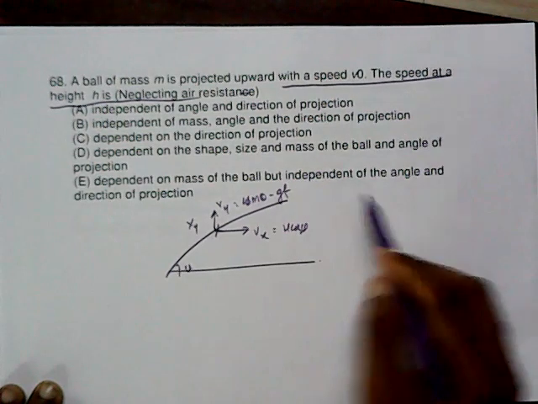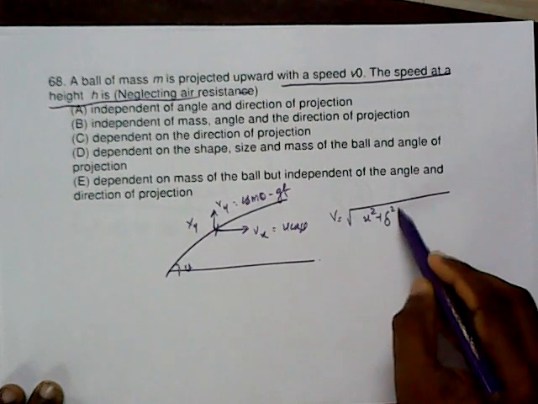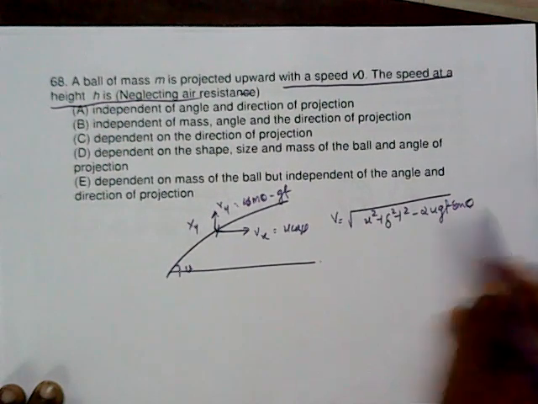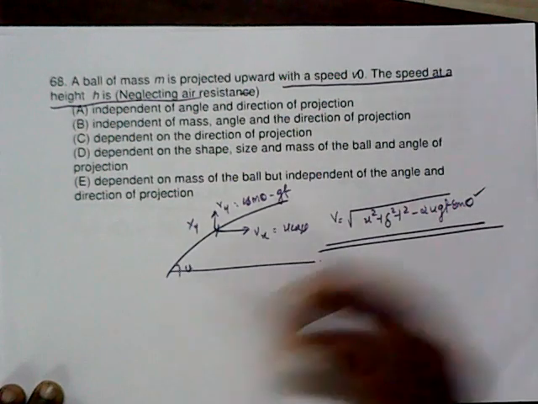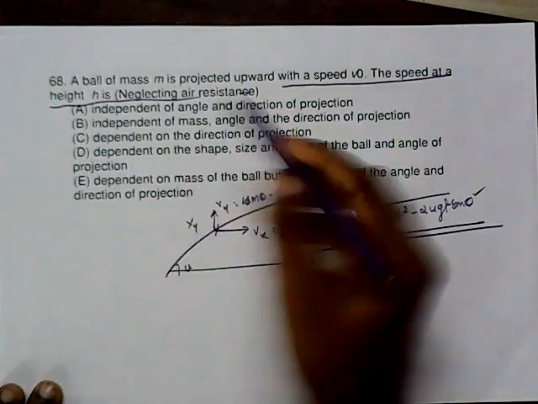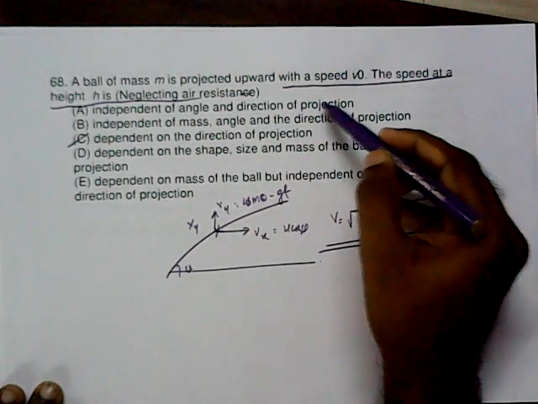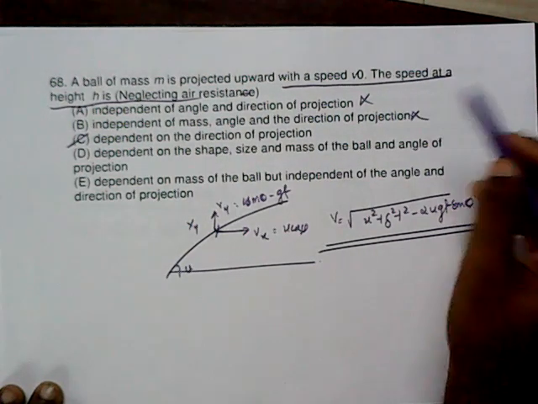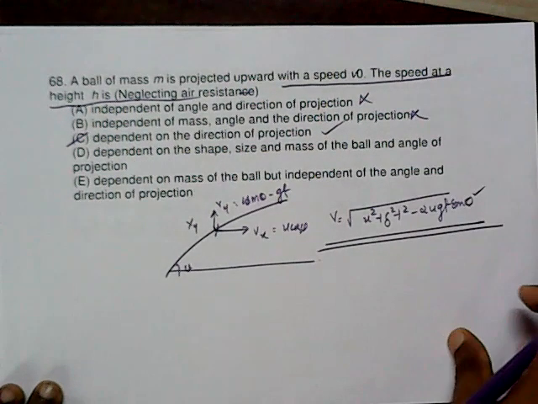Then you can solve it. The net velocity squared is u square plus g square t square minus 2ugt sin theta. It is a very important concept. Keep in mind the theta, the direction. It is independent of mass, angle and direction of projection. So the more correct answer we can say is C.